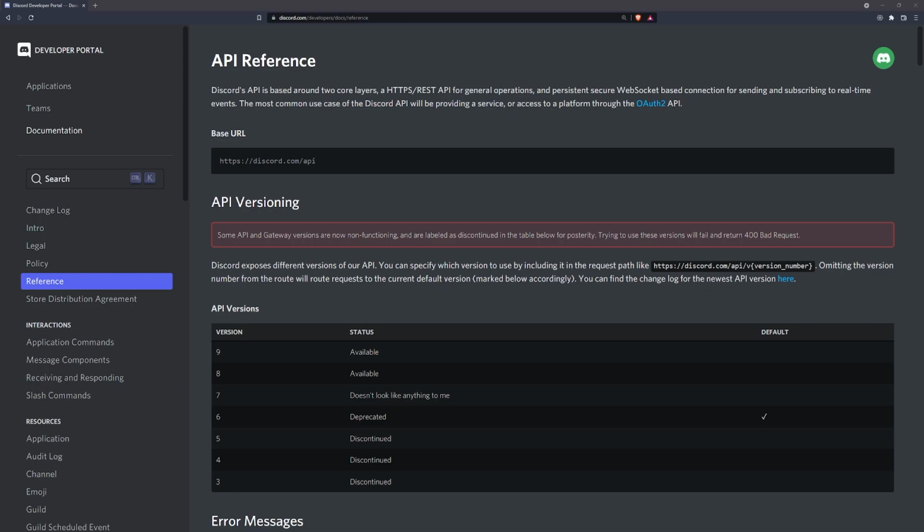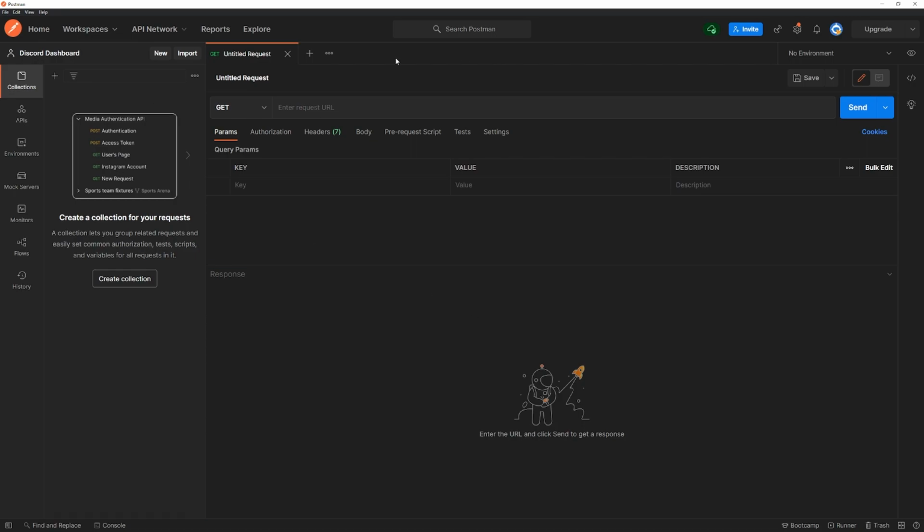In this tutorial, I'm going to show you all how to actually make requests to the Discord API using our access token, okay? So we're going to use Postman for this. You can use any HTTP client you want. You can even do this in code if you know how to do it already. But you can use Postman, you can use, I think VS Code has a built-in client for HTTP requests, but I'm going to use Postman.